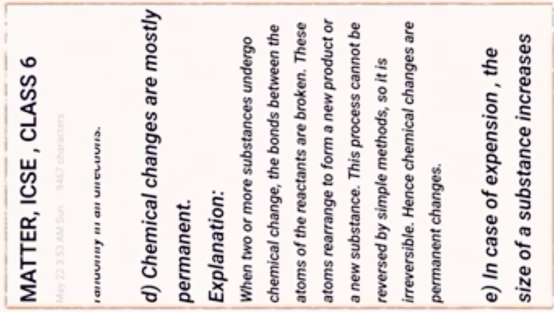These atoms rearrange to form a new product or a new substance. This process cannot be reversed, that is, returned to the initial state by a simple method. So it is irreversible. For example, digestion. Hence, chemical changes are permanent changes.